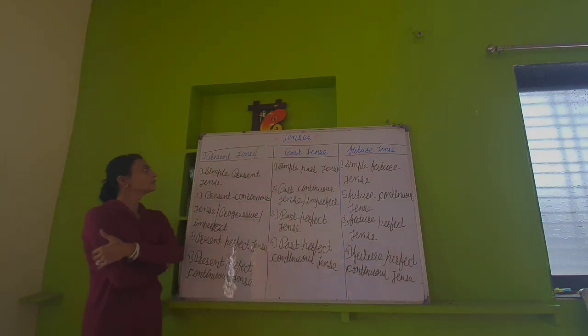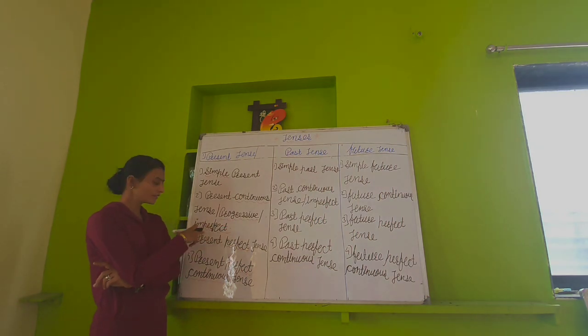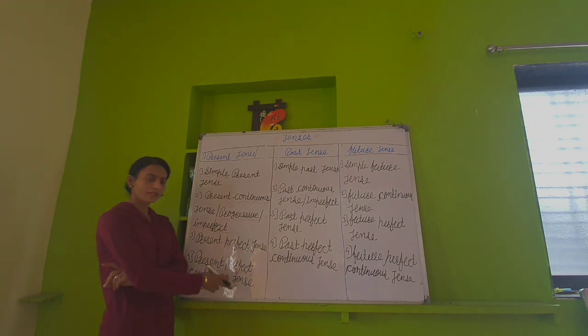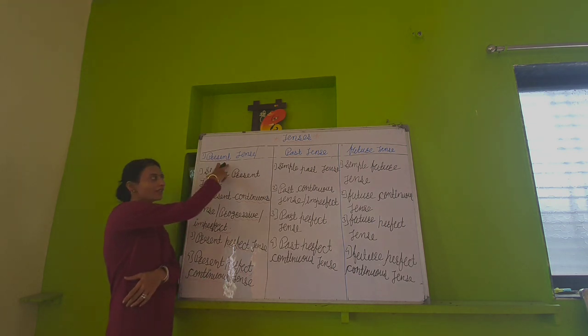First is simple present tense. Second is present continuous tense, and it is also called progressive tense or imperfect tense. Third is present perfect tense. Fourth is present perfect continuous tense. There are four subtypes of the present tense.